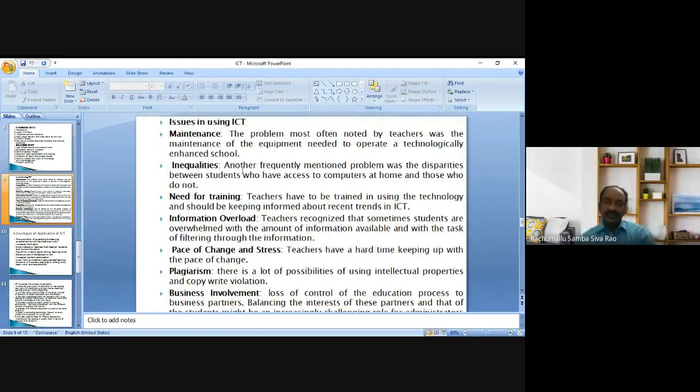While integrating technology into the teaching learning process, a teacher has to consider all these points. First of all, the teacher has to know the strengths of ICT, the weaknesses of ICT, and the issues relating to ICT in order to successfully integrate the technology in the teaching learning process. Okay students, so these are the issues, strengths and weaknesses of ICT.